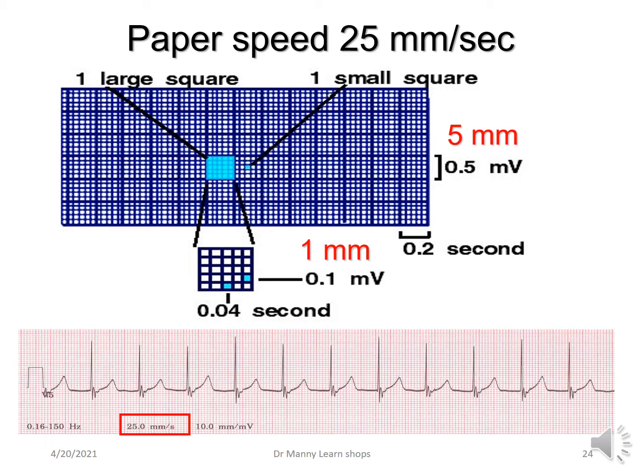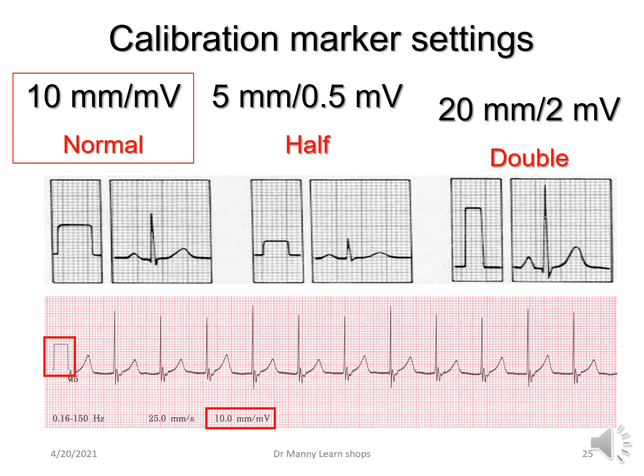If you've got it set correctly as well, your calibration marker, then every small square is equal to 0.1 of a millivolt or 1 millimeter. Every large square is equal to 0.5 of a millivolt or 5 millimeters. Both of them allow you to navigate through the ECG with confidence that it has been recorded correctly. Have a look at the ECG paper again below. Have a look there. You've got 10 millimeters or 1 millivolt. And there's your calibration marker at the beginning of the ECG complex.